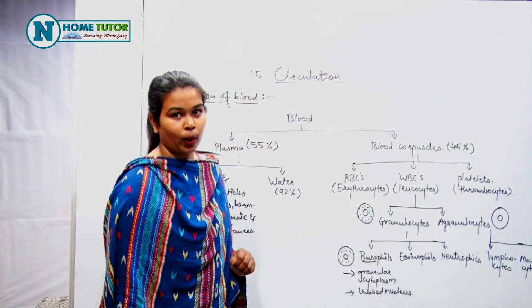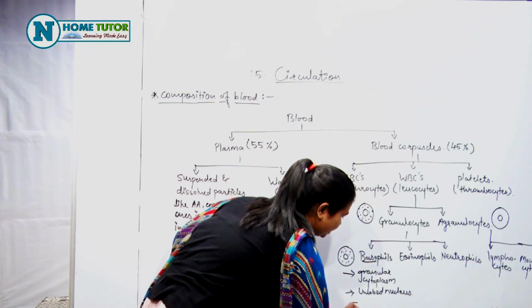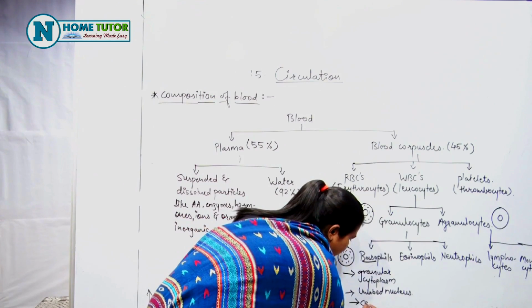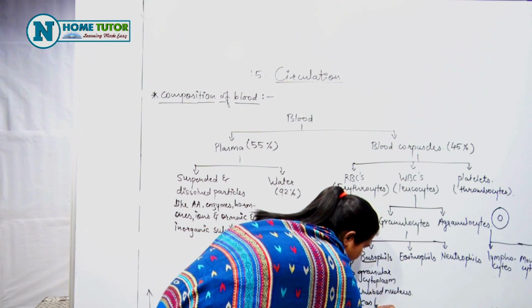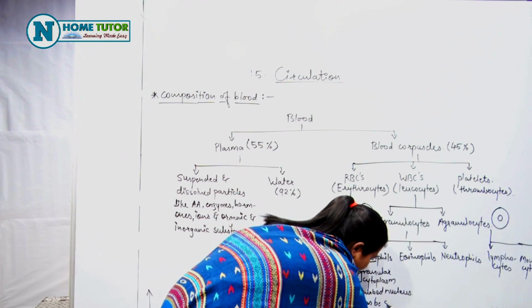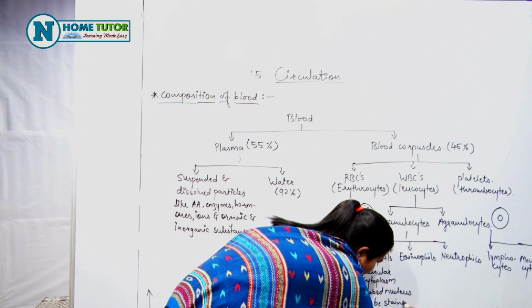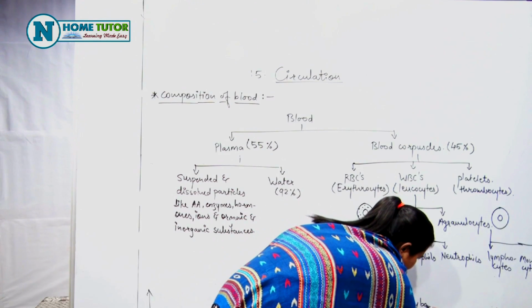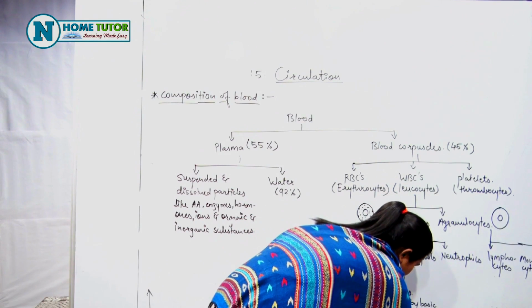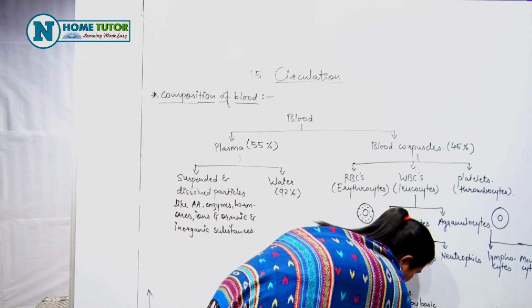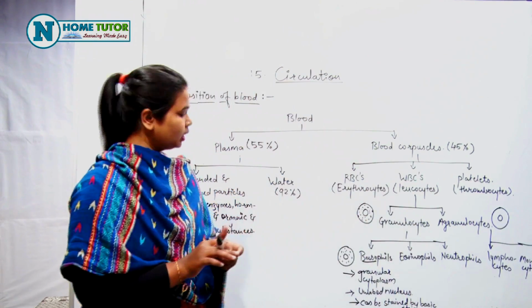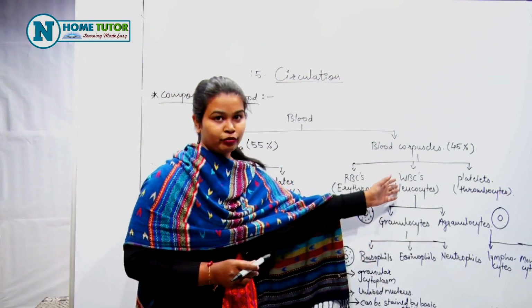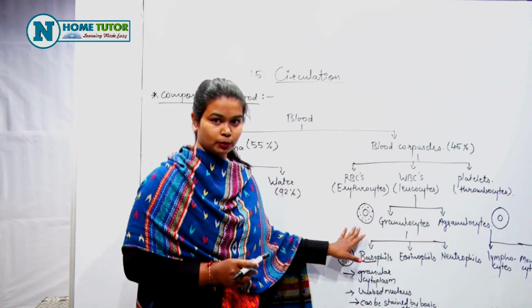Basic stain is required to visualize basophils. Basic stain. Eosinophils. Now, eosinophils, again, is a type of WBCs having granular cytoplasm.